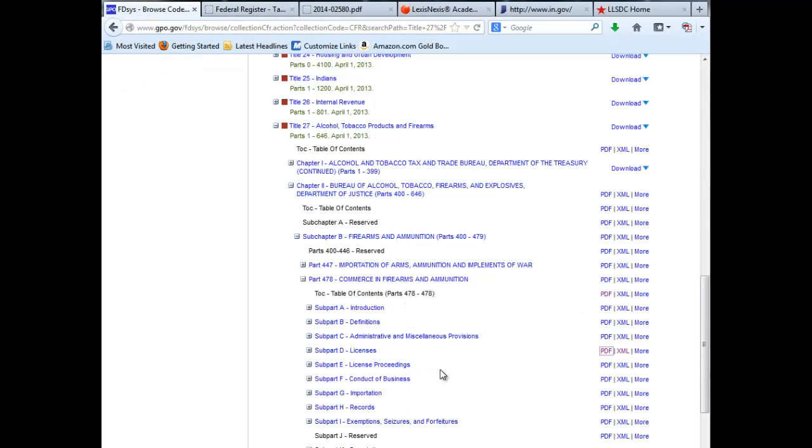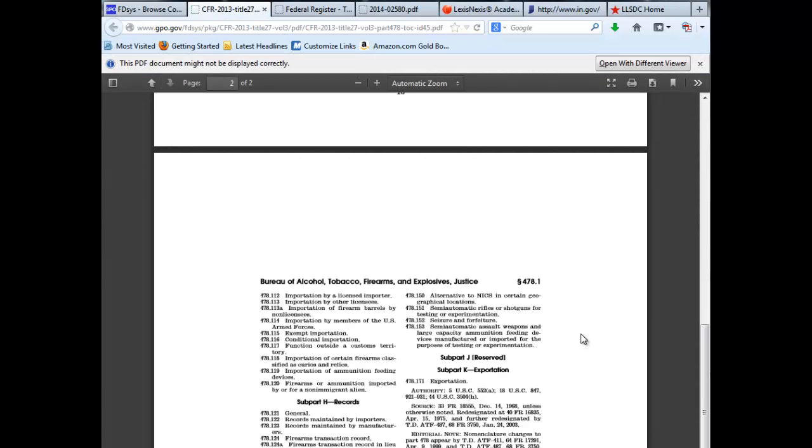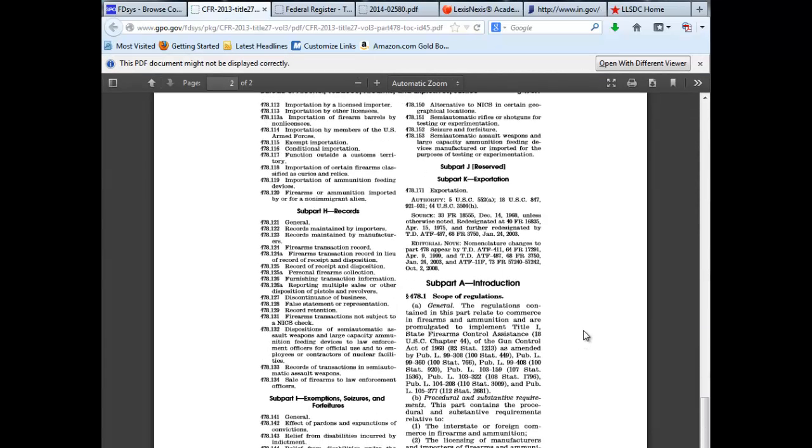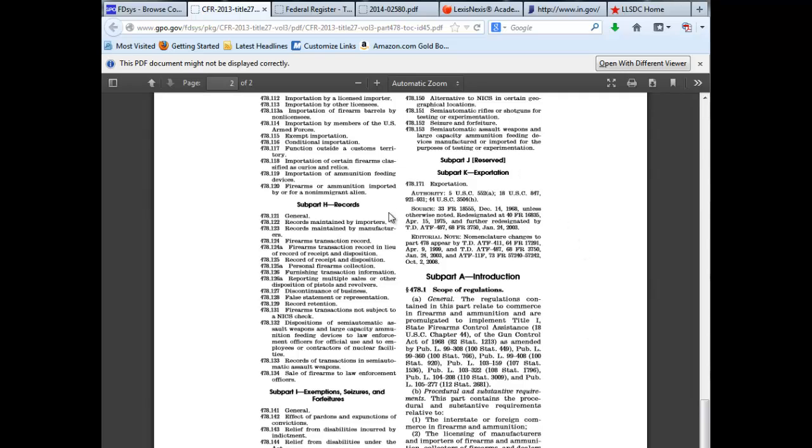Remember, each regulation or set of regulations needs to have a statute that authorizes it. So if you go to the beginning of any set of regulations and scroll down past the table of contents, you will see an authority note that tells you which statute or statutes have made this possible, and a source note which tells you where in the Federal Register it was initially published.